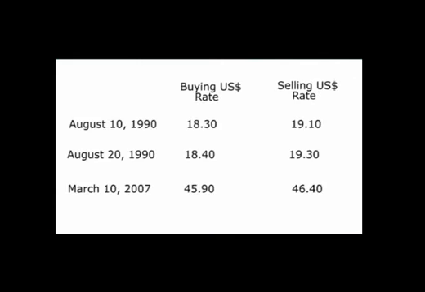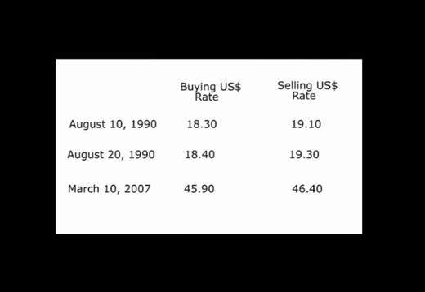Find out the capital gain chargeable to tax for the assessment year 2007-2008 on the assumption that the telegraphic transfer buying and selling rate of US dollar adopted by the State Bank of India is as follows. So these are the rates.